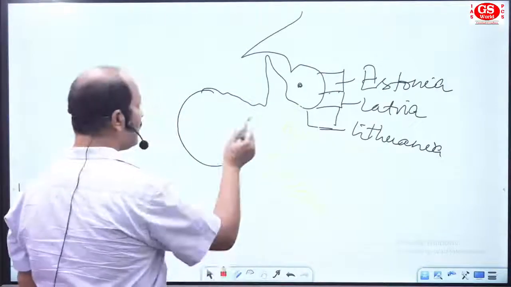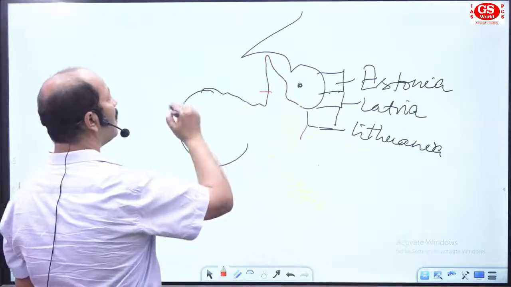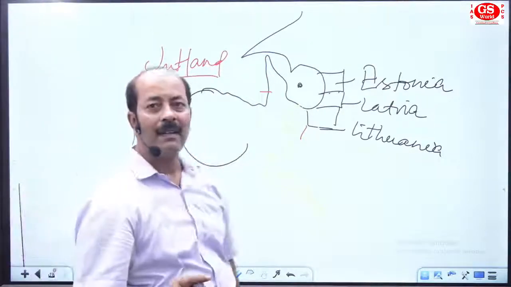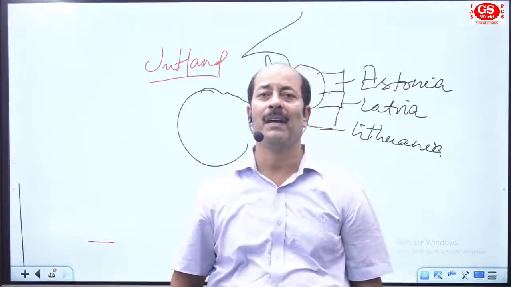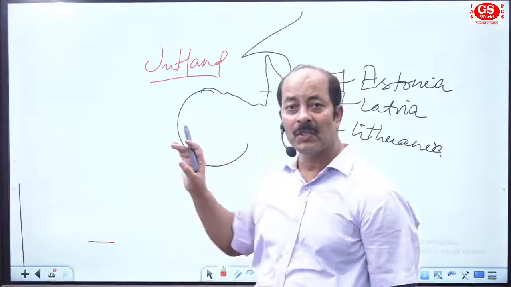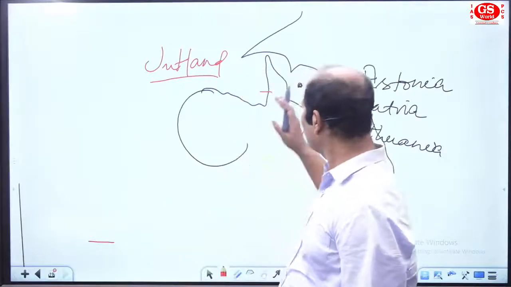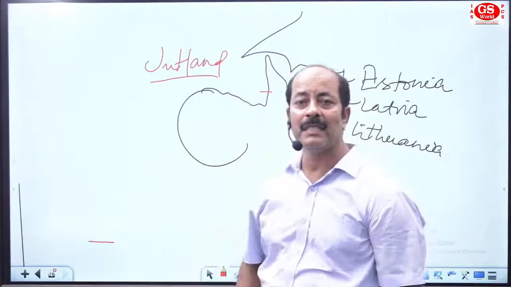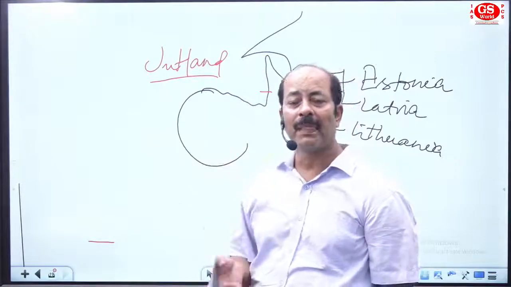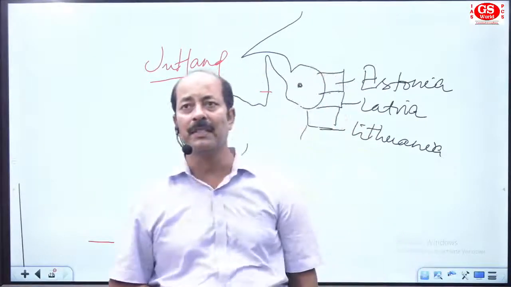Now come to the next area. This is the area of Europe where we will find one peninsula, named Jutland Peninsula. In the western part of Europe, near the Baltic states, one triangular area is there. It is named Jutland Peninsula because it is surrounded by water bodies on 3 sides. From the eastern side we have the Baltic Sea, and on the western side we have the North Sea. Got that? Actually it is a part of Denmark. So Denmark belongs to Jutland Peninsula.